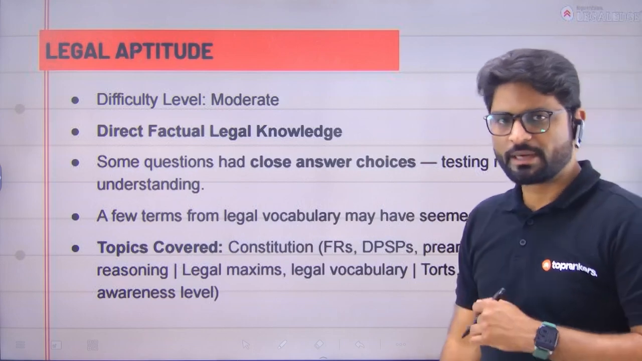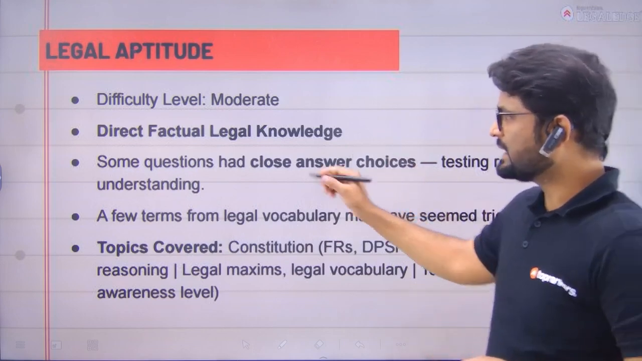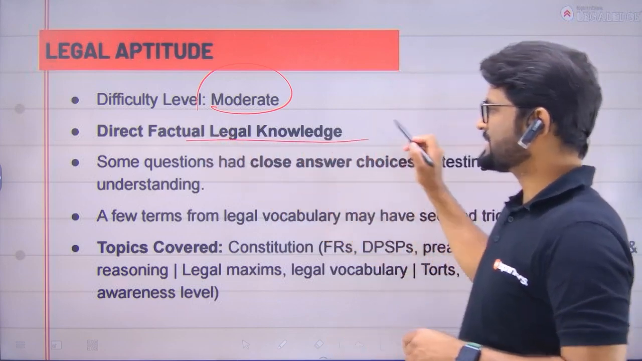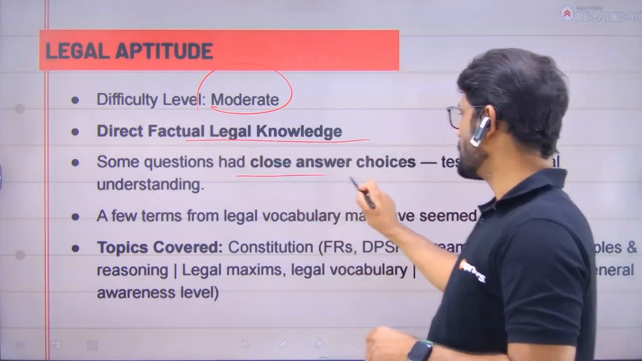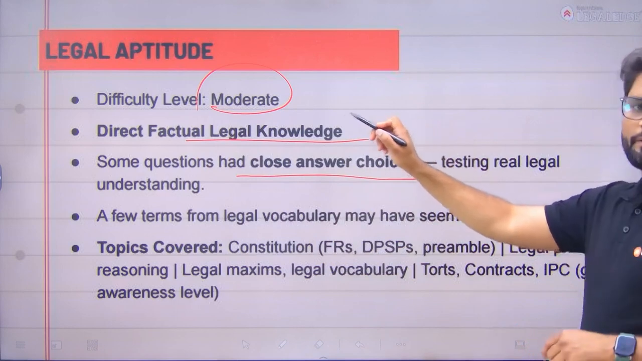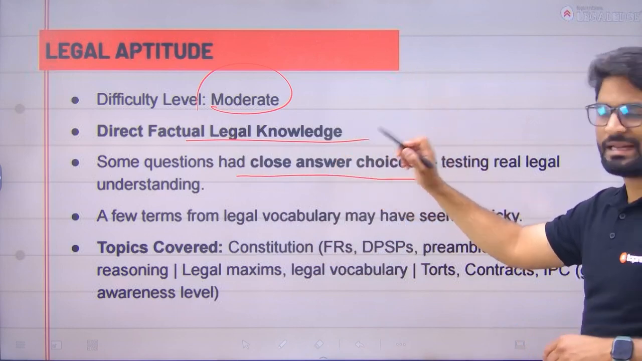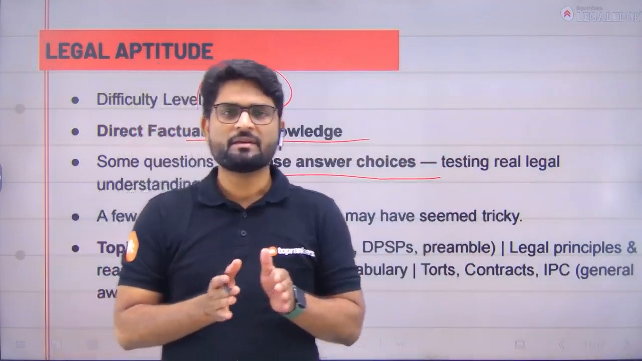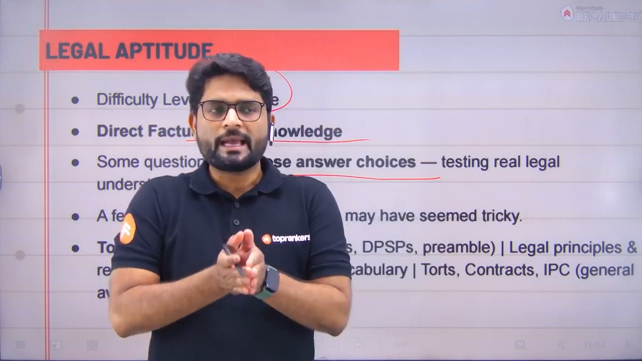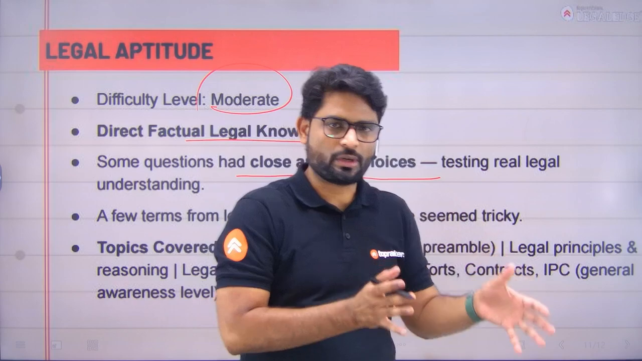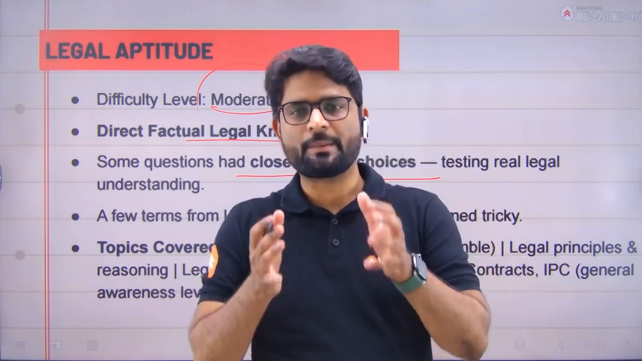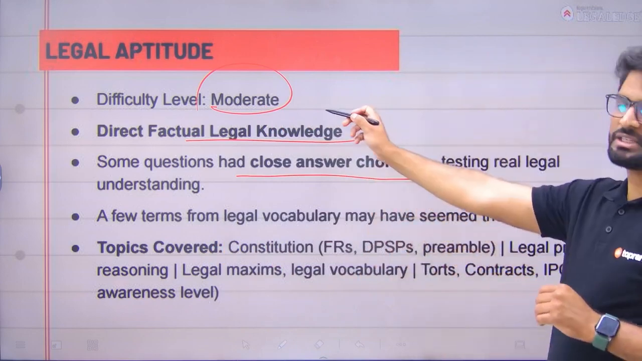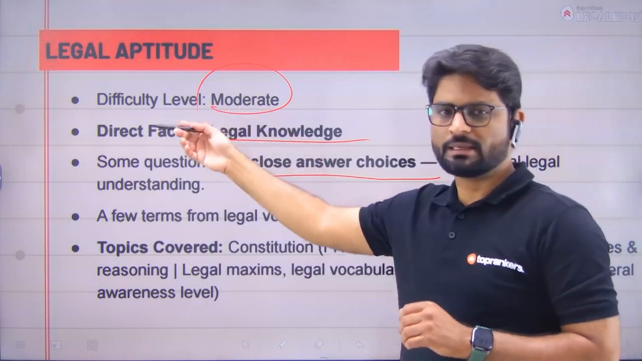Legal aptitude, the last part. The difficulty level was moderate, not easy. Direct factual legal knowledge questions were asked. Some questions had close answer choices, and this is why we are giving it a moderate level. That means there were some options which were very identical and confusing, and there you need good legal knowledge, legal understanding, and legal aptitude. Only then will you be able to pick the right answer. This makes this section moderate rather than the easier part.